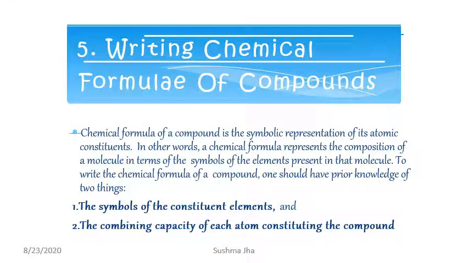Now how to write a chemical formula of a compound? It is the symbolic representation of its atomic constituents. In other words, we can say a chemical formula represents the composition of a molecule in terms of its symbols and number of elements present in that molecule. To write the chemical formula of a compound, one must have prior knowledge of two things. That is the symbol of constituent elements, and second, the combining capacity of each atom constituting the compound.